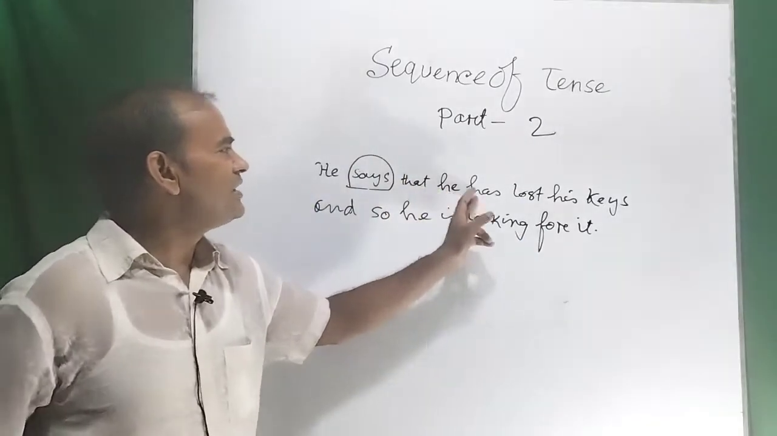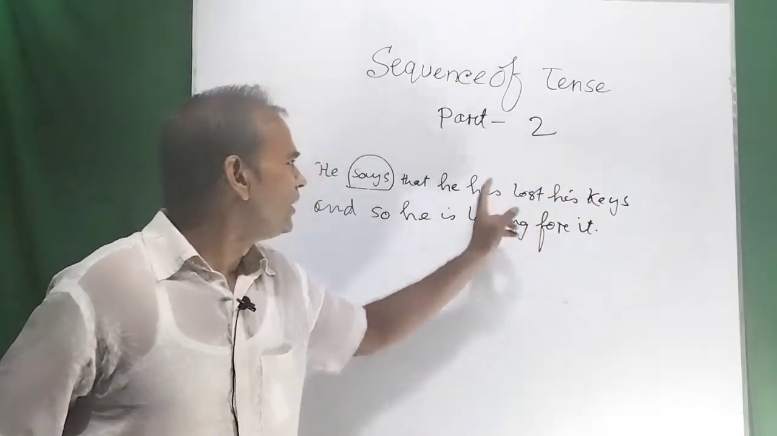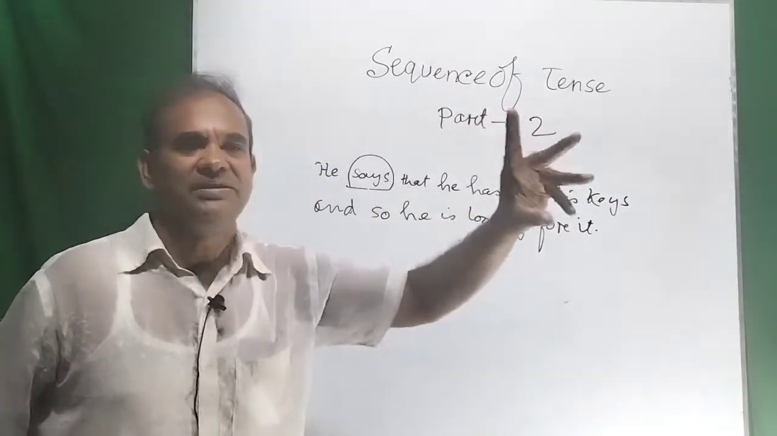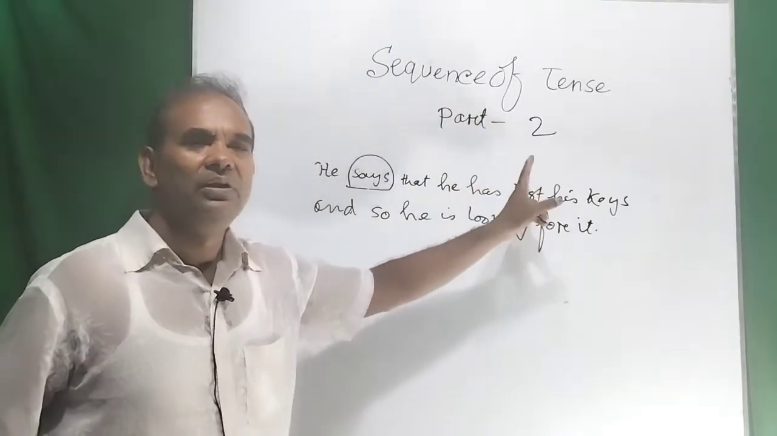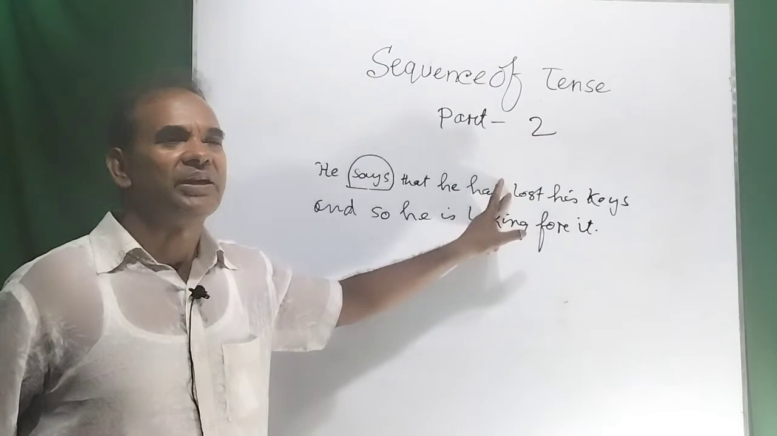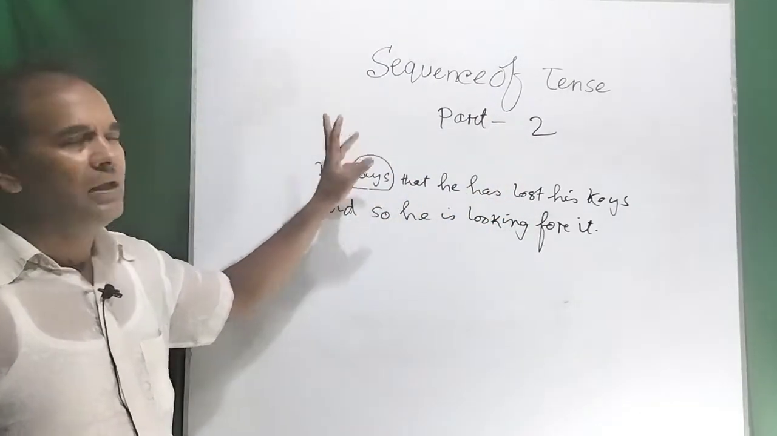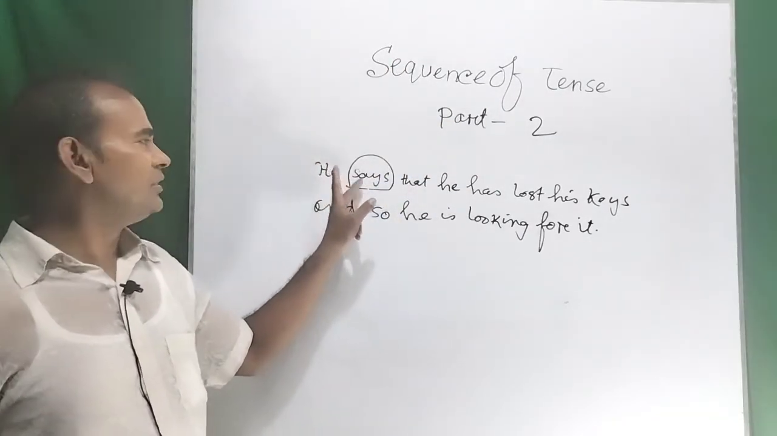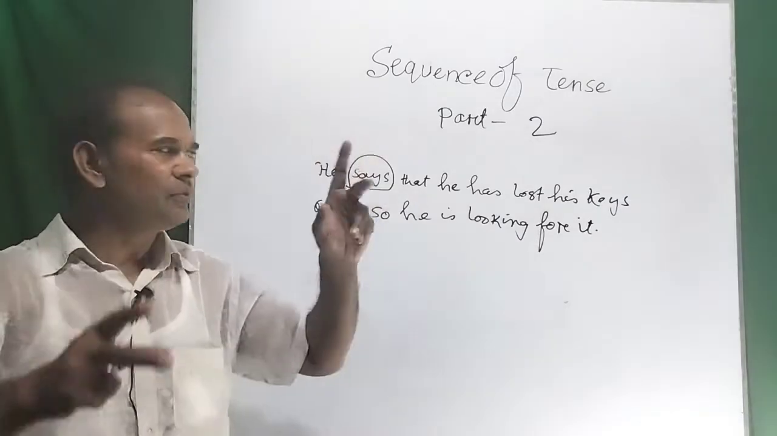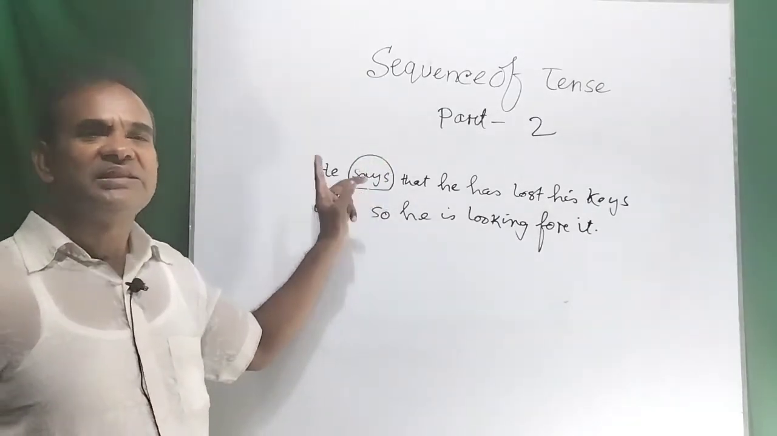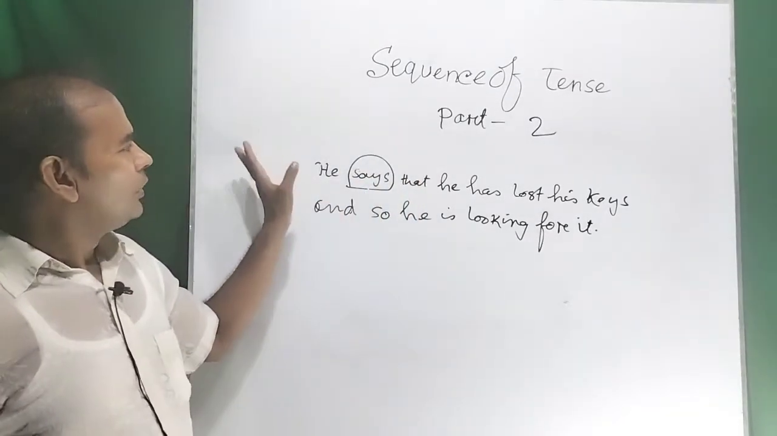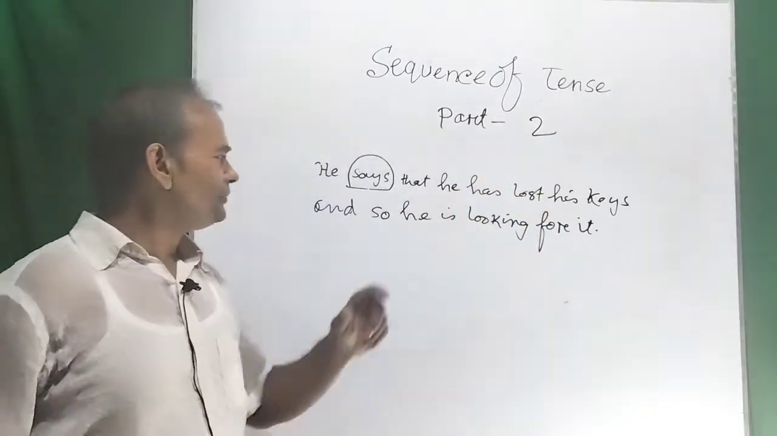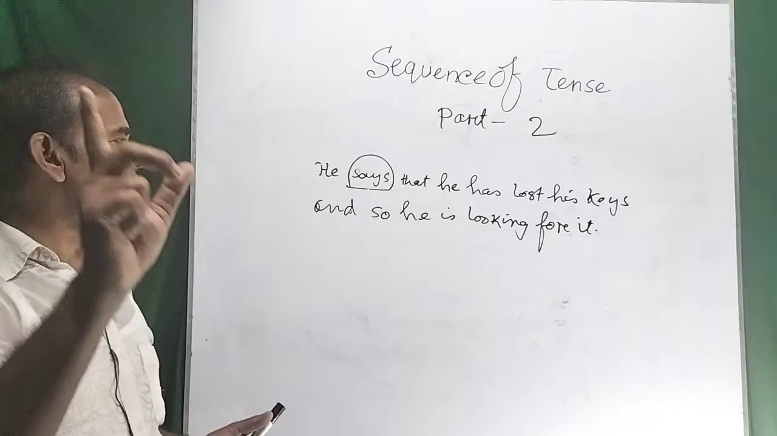Just remember, this action was done before. He has lost his keys. That means he lost his keys. So this is the present tense, which means the action was done before, and after the action was completed, he says that. So this is the past tense. That means afterward, this action takes place afterwards. So we have to remember, we can use the present tense with the past tense, and the clauses must be identical.